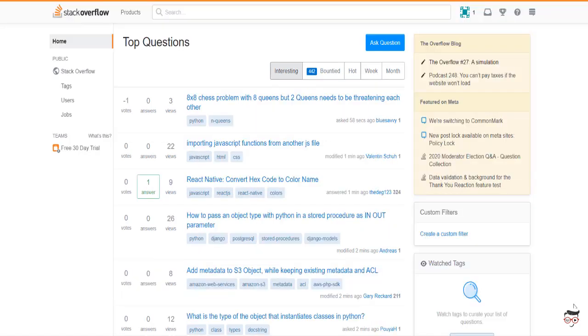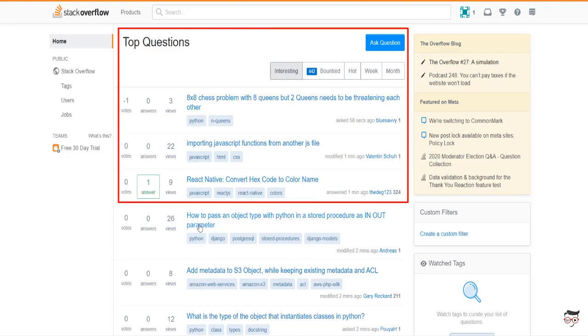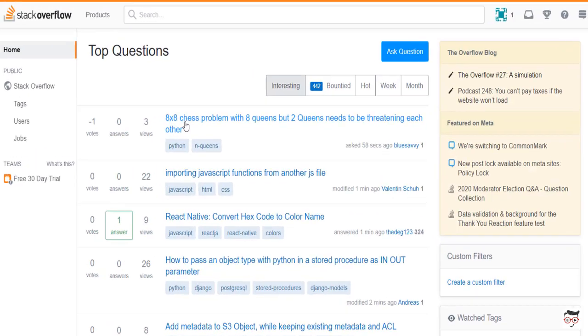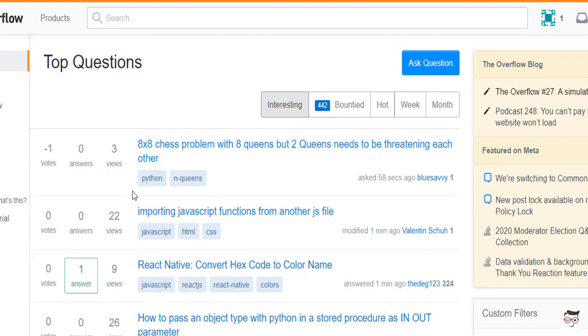So here we are on the home page of Stack Overflow. We will familiarize ourselves with the features by going to each section one by one. The first section is top questions. Here generally users ask questions and there are different questions which carry tags along with them. Like the first question, we can see that it belongs to Python and N Queens. These are the tags associated with the question. Besides them, there are votes, answers and views.